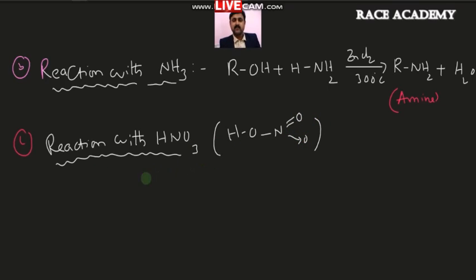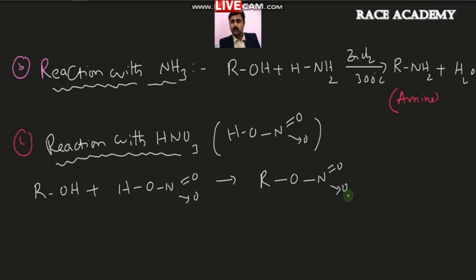So in that way we have to see this nitric acid, and this nitric acid reacts with alcohol. Here also there is a possibility of the removal of a water molecule. Once the water molecule is removed, you will be getting RONO2 plus H2O.